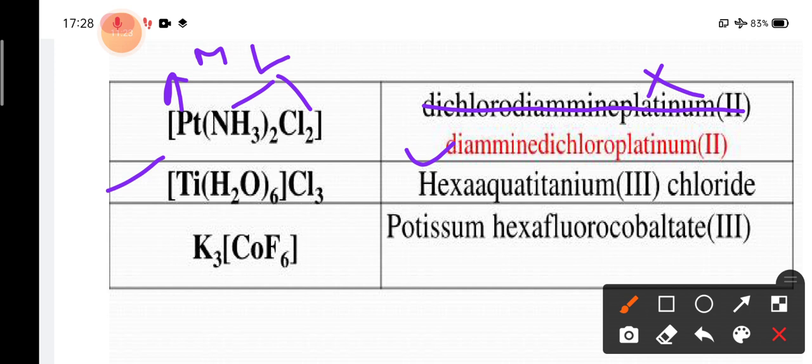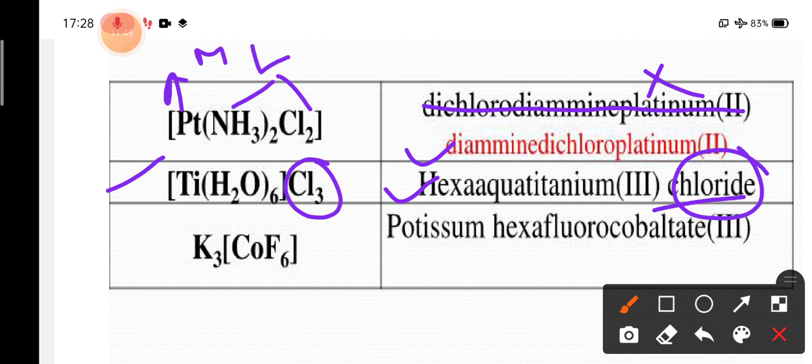This 3 is the oxidation number, and chloride. Remember here the chloride is not in the form of chloro, because this chlorine is not in the coordination sphere, not in between the third bracket. Okay, so this chlorine will not act as a ligand, it only acts as a counter anion.